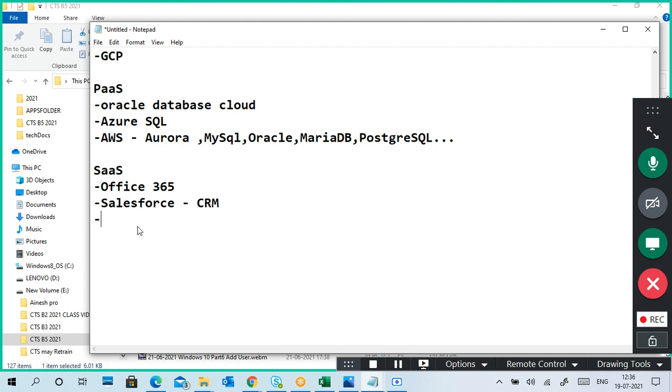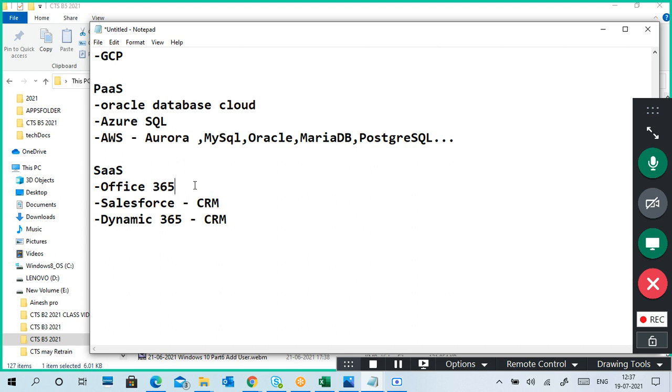Dynamics 365 is also a CRM and also a cloud service. Microsoft Dynamics CRM is an application installed on a server that we can access. But Dynamics 365 is a cloud-based service from Microsoft.